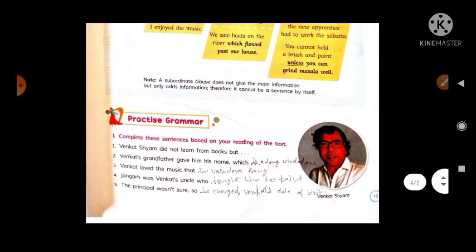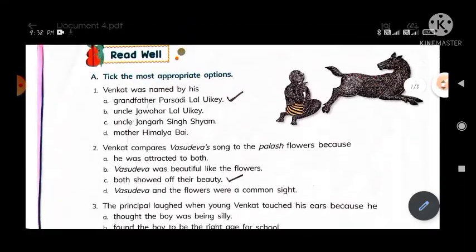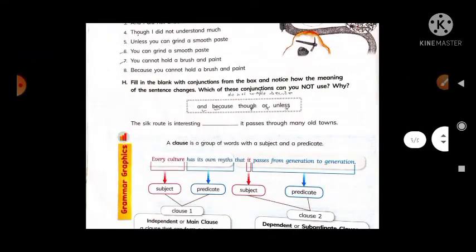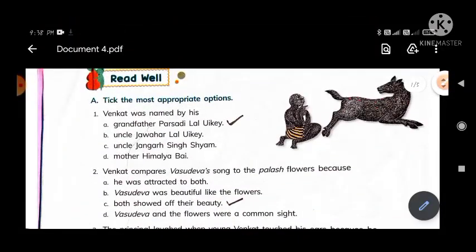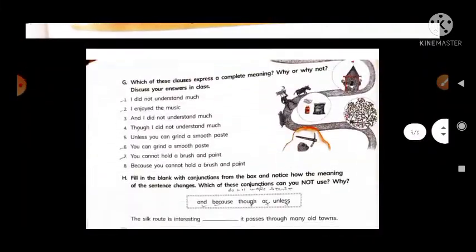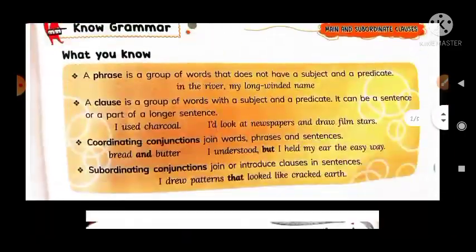And if you have understood it, then complete your book exercise and also complete your CW copy. Okay, and if you have completed both, it means CW and book exercise, then also complete your HW copy. And first, in the HW copy you have to write word meanings, and then book exercise, and then question answer.